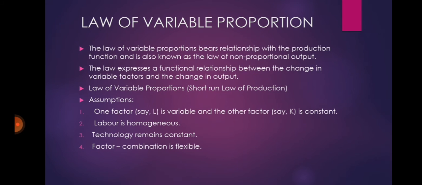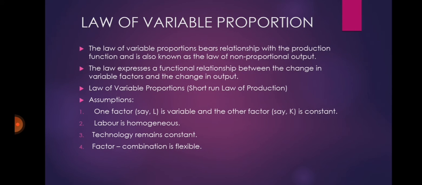Now we are going to see law of variable proportion in detail. The law of variable proportions bears relationship with the production function and is also known as the law of non-proportional output. The law expresses a functional relationship between the change in variable factors and the change in output. Law of variable proportions is also known as short-run law of production.